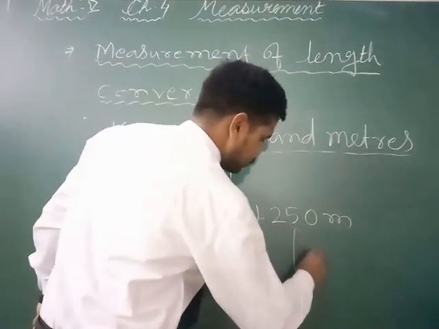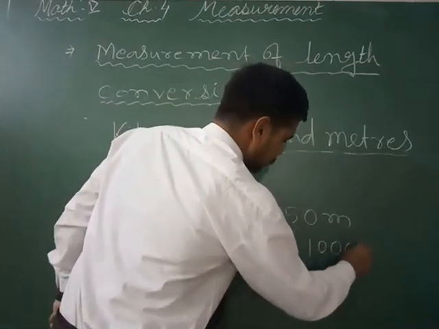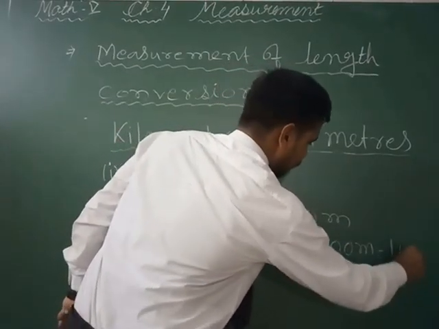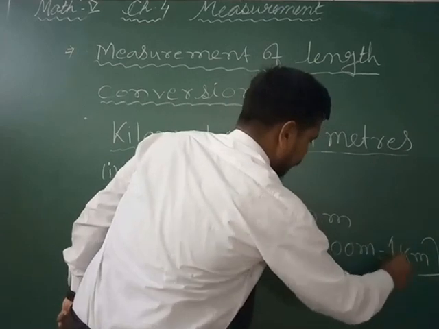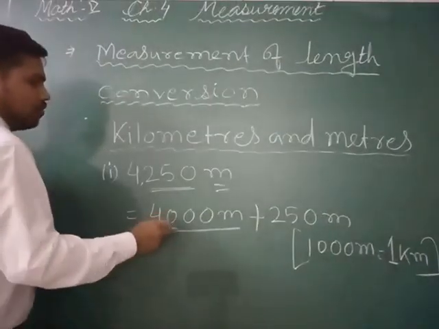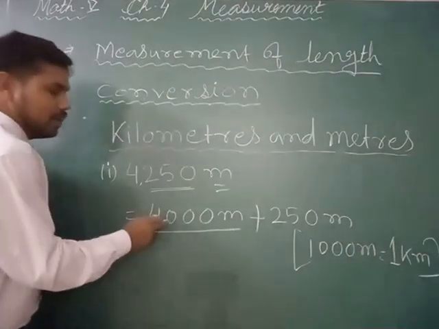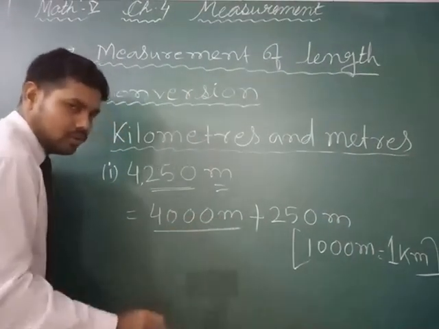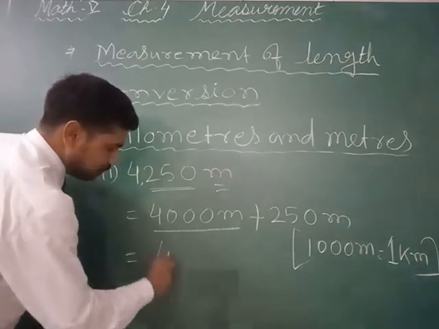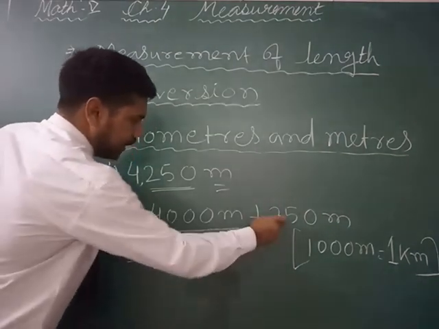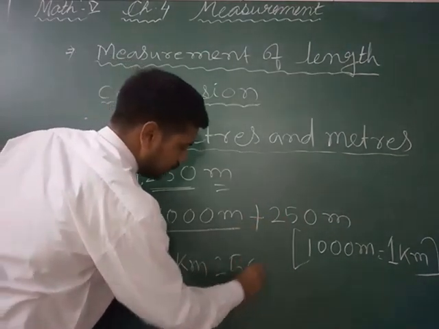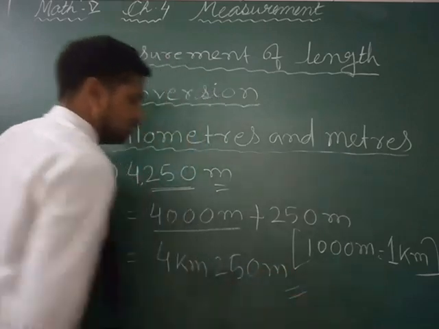This is the thing which we know. 1000 meter is equal to 1 kilometer, right? So if 1000 meter is equal to 1 kilometer, then definitely 4000 meter will be 4 kilometer. So it will be 4 kilometer and 250 meter. This will be the answer.